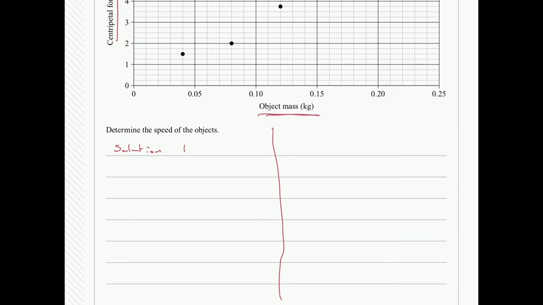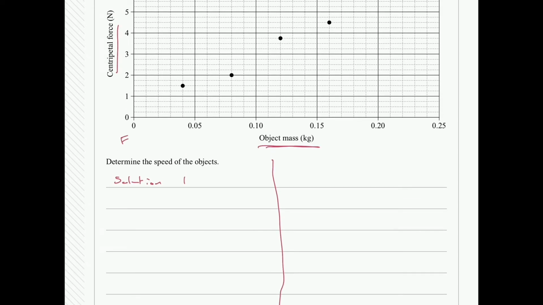So solution 1 is to realize, okay, what equation can I use? I'm always going to say the same thing: figure out what your variables are, and then tick them off, or go looking in the formula book for a formula with the same variables. We have a force variable, a mass variable, a velocity variable, that's what we're trying to calculate, and a radius variable. This falls under gravity and motion, and the formula we end up getting is F is equal to mv squared over r. It's the perfect formula. It ticks off all the variables we've been given. So we are trying to solve for v.